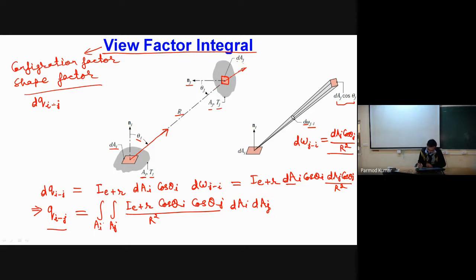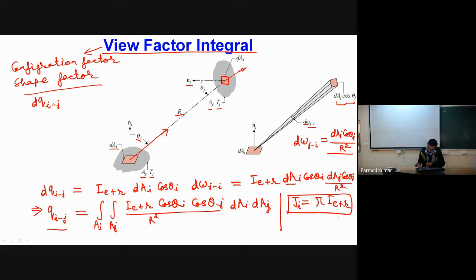Now we know that the radiosity of a surface, say J, if we are considering the total hemispherical radiosity, can be written as pi times the intensity of E plus R. This is the relation of the total radiosity leaving the surface I. If we consider total hemispherical radiosity, Ji will be equal to pi times I E plus R. I have discussed this proof in the first lecture on radiative heat transfer.